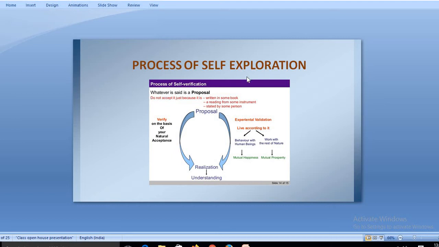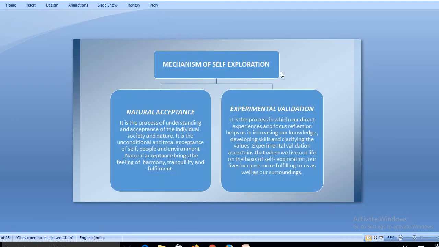Now after the process of self-exploration, there is the mechanism of self-exploration. As I told you, there are two different things: natural acceptance, and next is experiential validation. Now what is natural acceptance? As I told you, the things which are naturally accepted by us are natural acceptance.